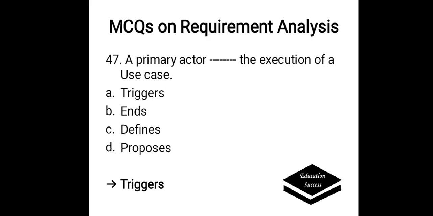A primary actor dash the execution of a use case. Options are A. Triggers, B. Aids, C. Defines, D. Proposes. The correct answer is triggers. A primary actor triggers the execution of a use case.